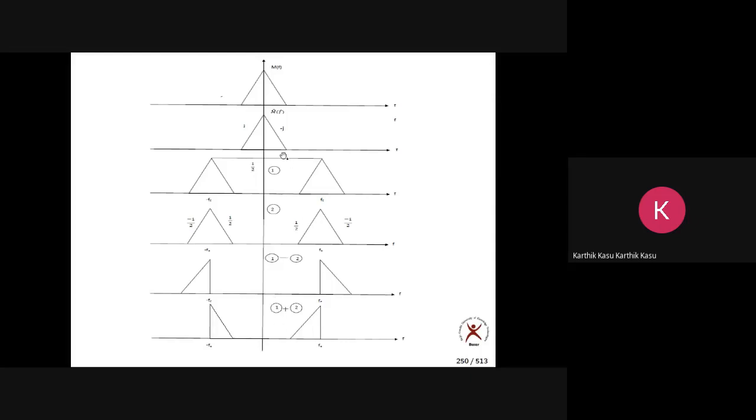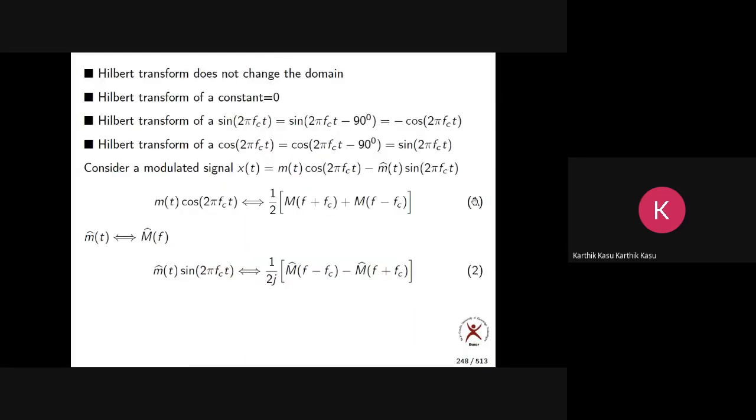First of all, what are these two? What is equation 1 in the time domain? m of t cos 2 pi fct. What is equation 2 in the time domain? m hat of t sin 2 pi fct.